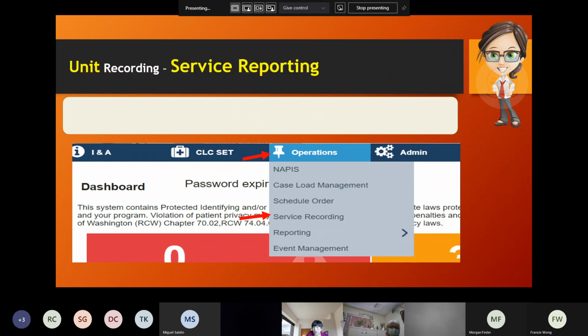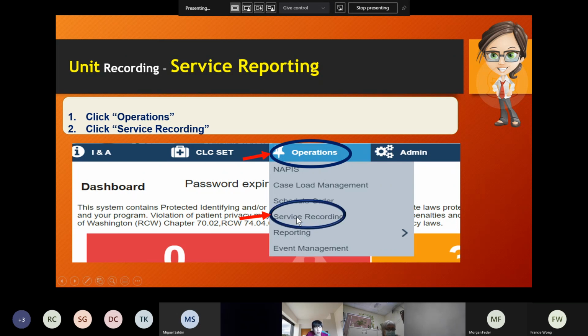Another way is using service recording. You click operations and click service recording. I'm sorry, it says reporting, but this should be service recording. And there's an INA section and a CLC section. If you click operations, you will have these drop-down options, and you go here, service recording.